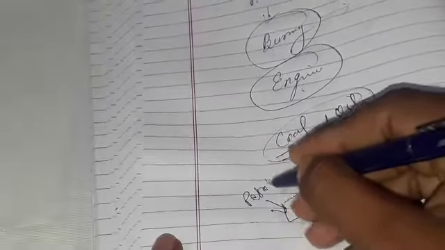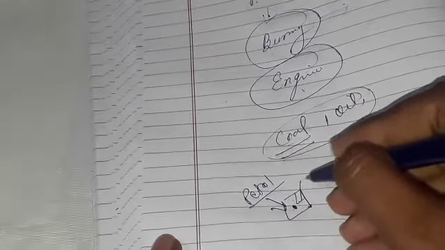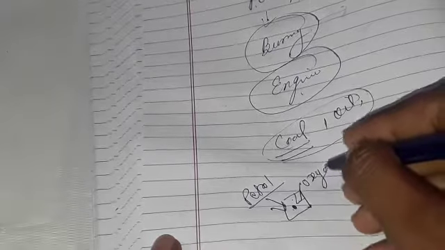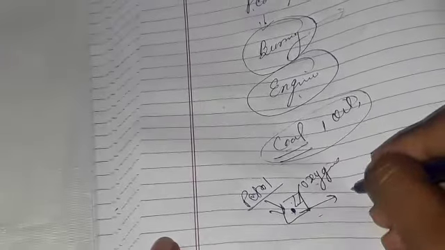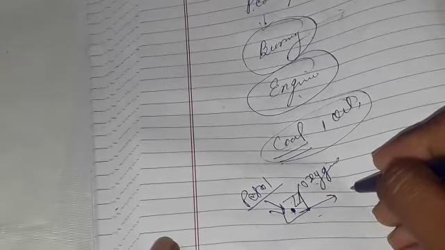If I'm talking about petrol class, how does it work? In our engine, petrol is burning. Class, in our engine, the combination of oxygen and petrol is burning, and it can produce a high amount of energy.